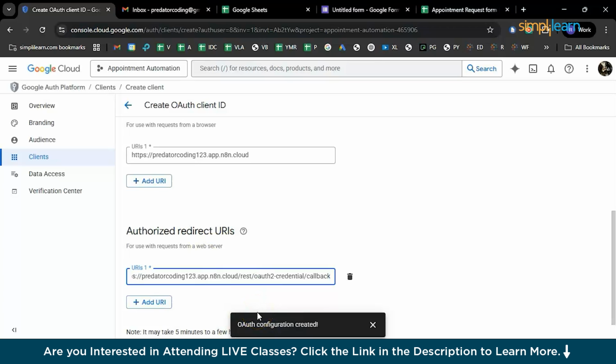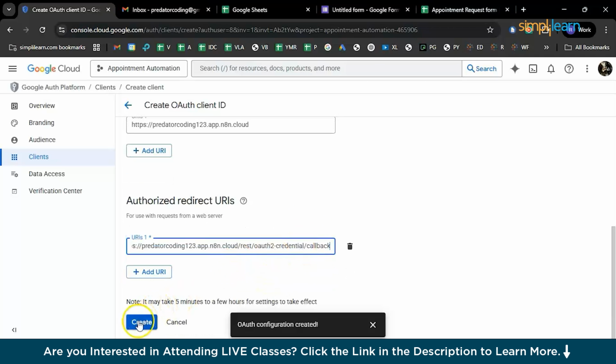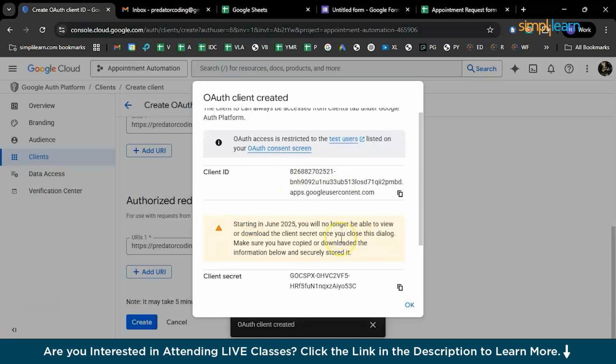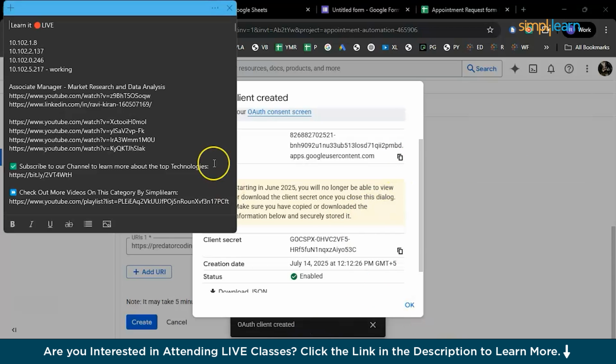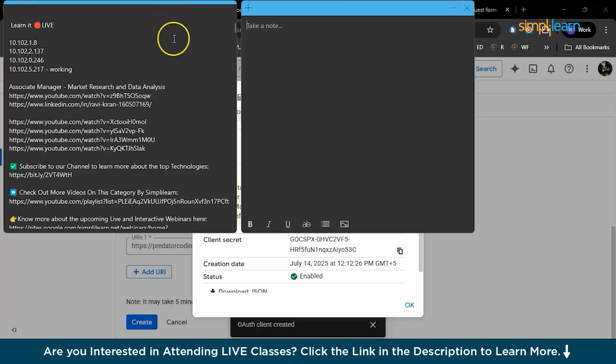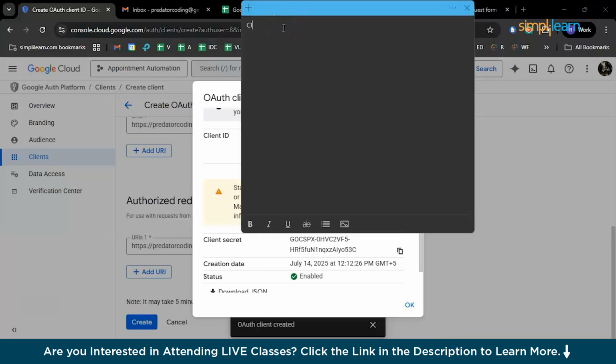Now just scroll down a little bit. You can already see in notification which says OAuth configuration created. You can just keep a screenshot of this, or you can just save this particular text from /rest or /2. So just in case if you need, you can add that. Now you'll be having this particular OAuth requirement secret key and client ID. If you're working on the previous version of n8n, you definitely need this. But if you're working on the latest version, you do not need this. n8n will automatically have them saved. But for safer side, I will anyways save this as secret ID and secret key. So client ID and secret key.